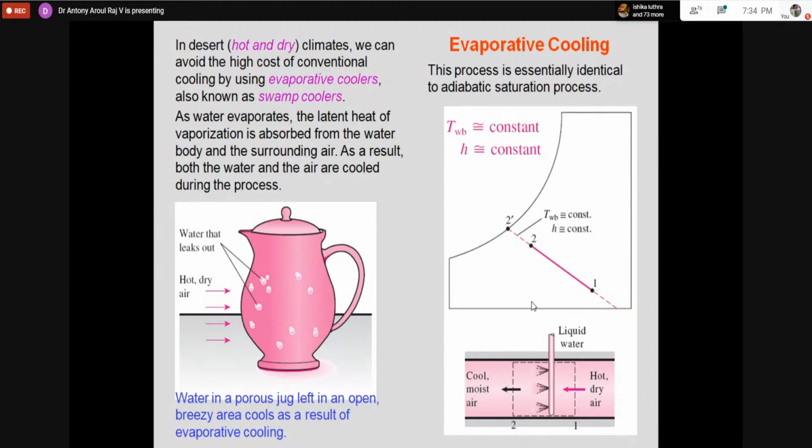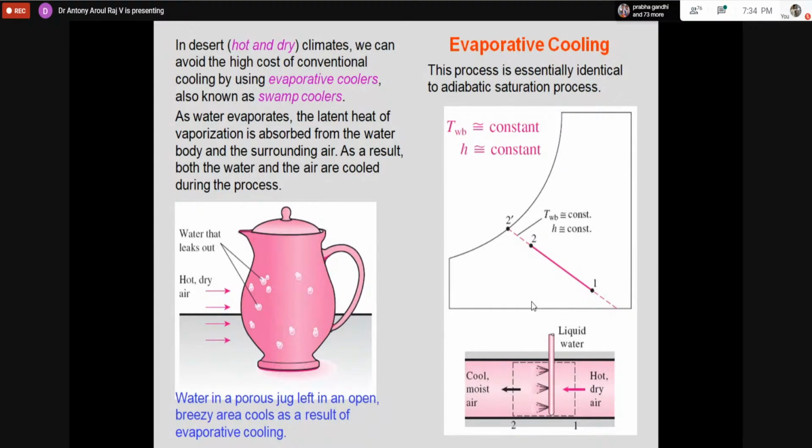It is not required. That is why I am discussing it here, and it is also very good because it is adding moisture to the surroundings. So it's very important. This is what we call evaporative cooling, applicable to hot and dry conditions. If you want to improve the cooling, you can go for sensible cooling also. But spraying of water is very important in evaporative cooling.